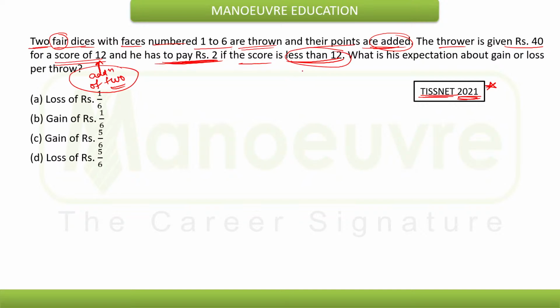That means the score is again the addition of the two dice. So if the score is less than 12, the thrower has to pay rupees 2, and if the score is 12, then the thrower will get rupees 40.